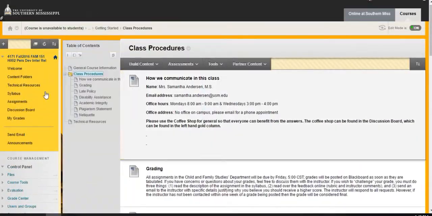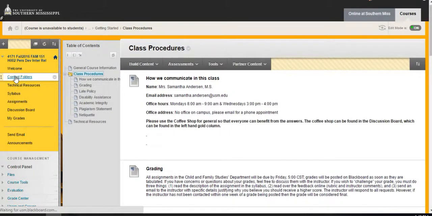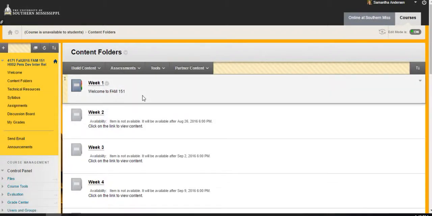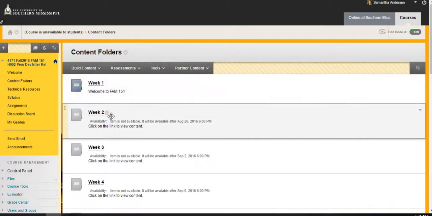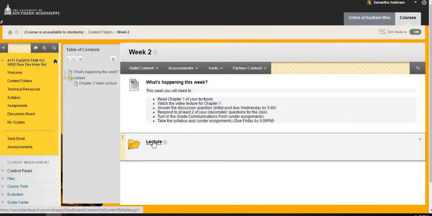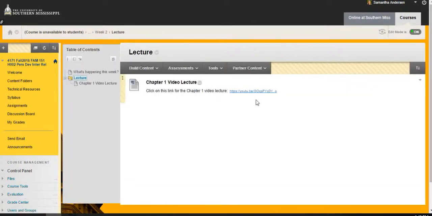Okay, so then from there, I'm going to go to this called content folders. This is where you're going to find the majority of the information for the class. This is probably the most important one, this one called content folders, because every week we're going to have an announcement about what's due that week, what's happening in class. So if you just check here, it will tell you everything that you need to do. So for example, and I will show you in week 2, it gives all these different things that are going to be due during week 2, and then if you click here, it will give you a lecture video of the chapter that we're going over that week in class.